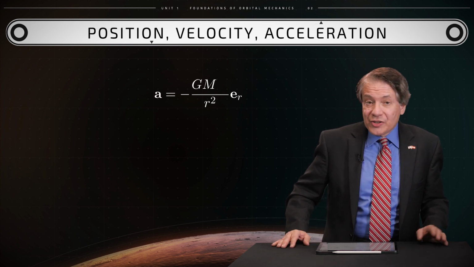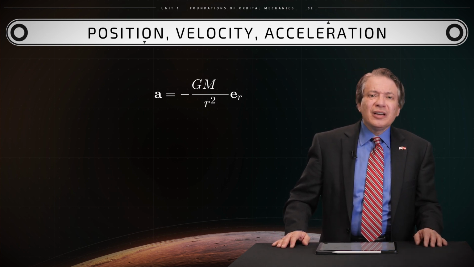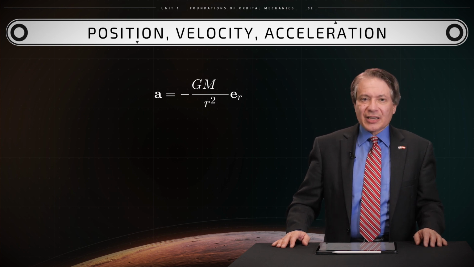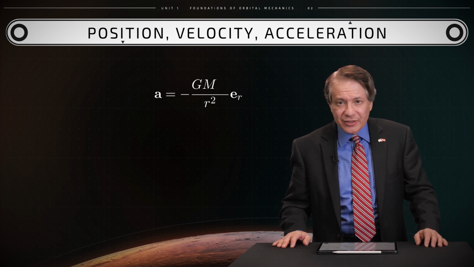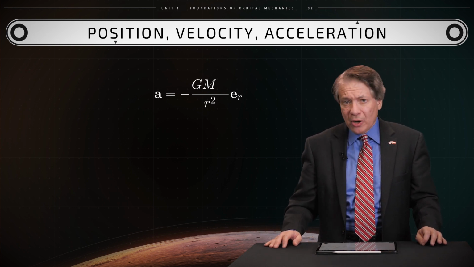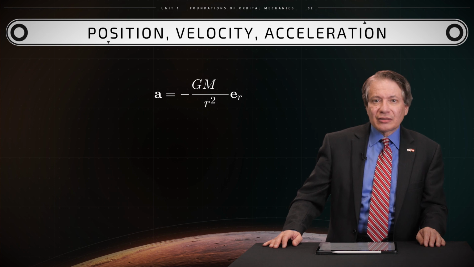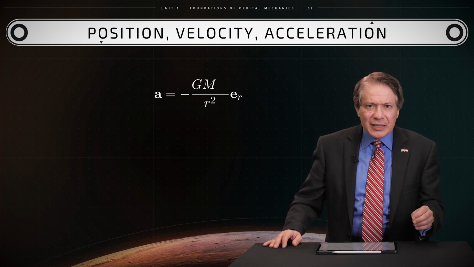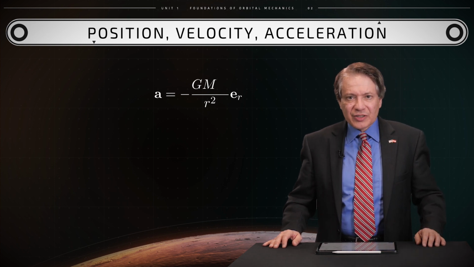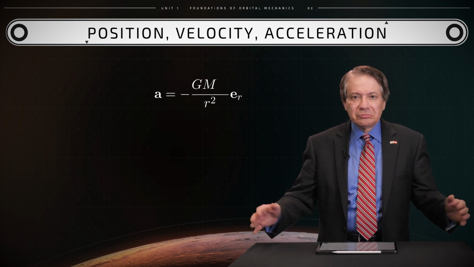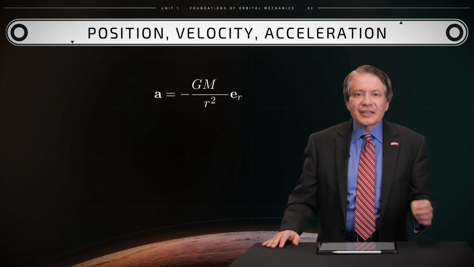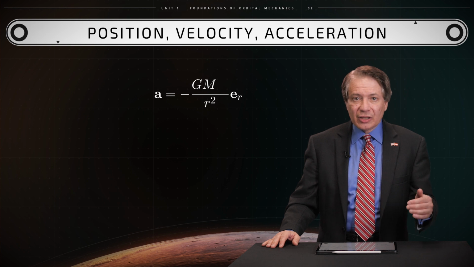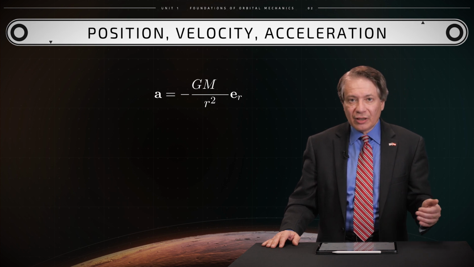The vector acceleration A of a space probe equals negative G times capital M divided by the square of the distance between the centers of the planet and the space probe times the unit vector ER. The importance of this simplified expression is that all space probes, large or small, will execute exactly the same orbits if they initially have the same position and velocity.